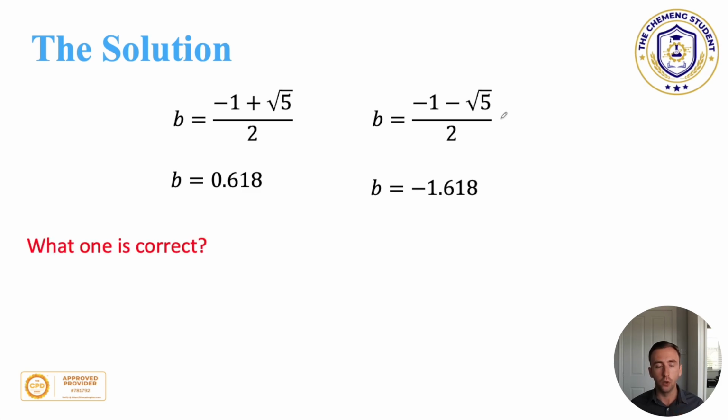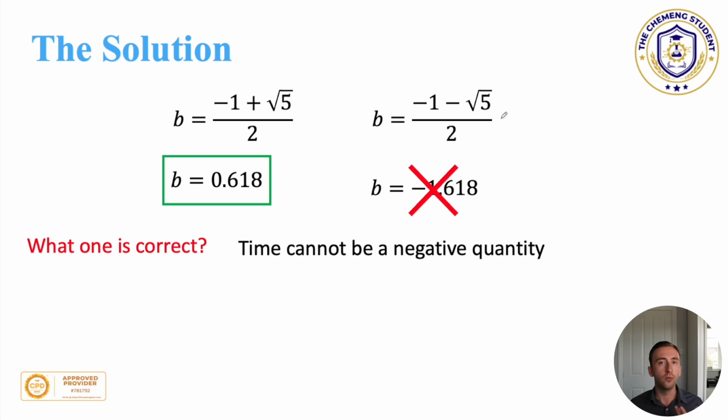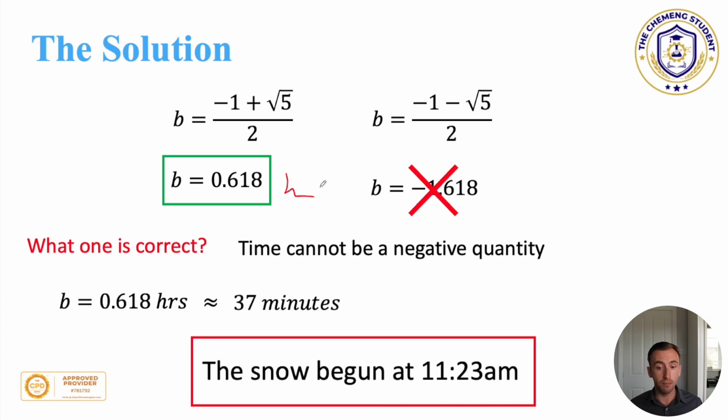Now how do we know which one is correct? Well, b is a time parameter, so it has to be the positive value. We can't have negative time. And so we have now established what b is. And remember, b is in hours. So what we have to do is convert 0.618 hours into minutes. If we multiply it by 60, we work out that it started snowing 37 minutes before noon. And so the snow began at 11:23 a.m.